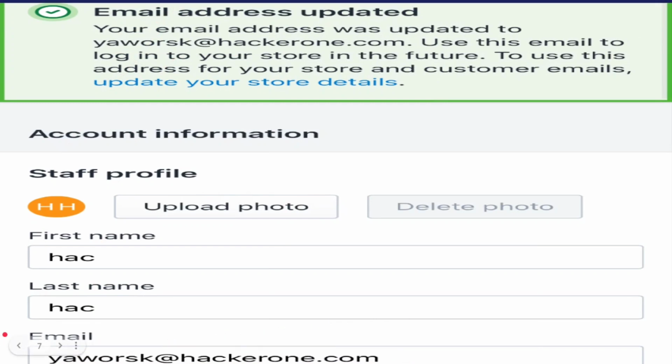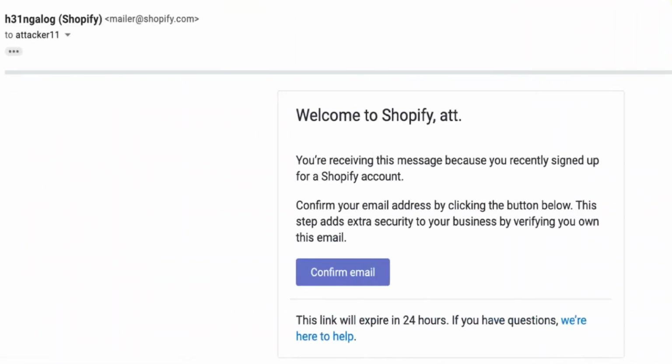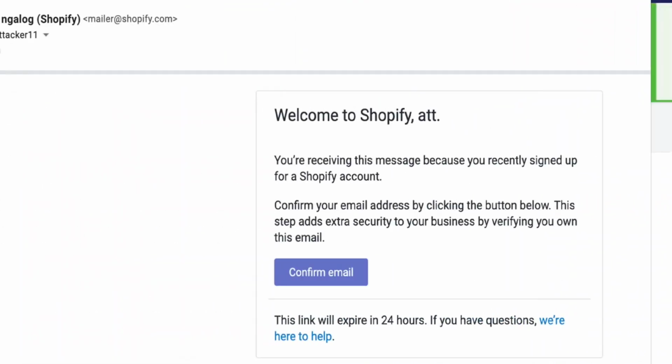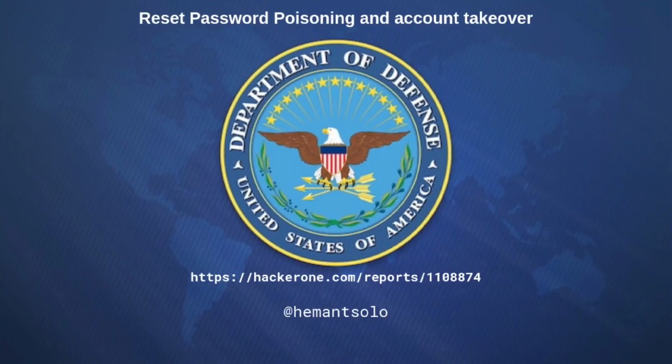Now, as this account is associated with the owner's email, this account also received the admin privileges. This error was also pretty simple, but yet the impact was very big, because now anyone can do anything on that particular shop. The next up we have the United States of America Department of Defense. The vulnerability is reset password poisoning and account takeover.